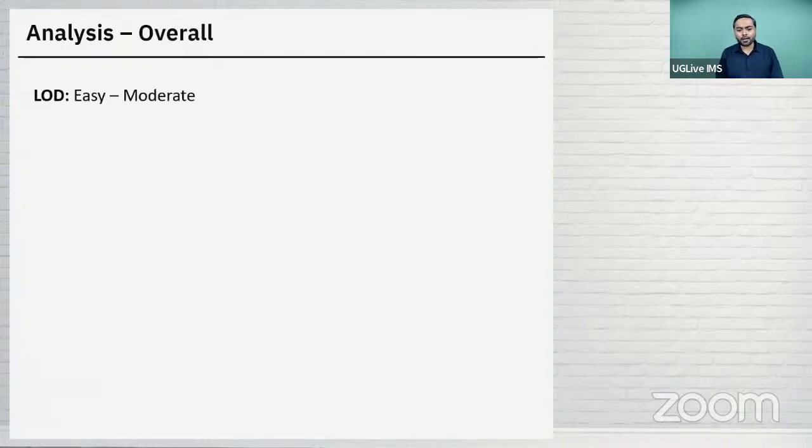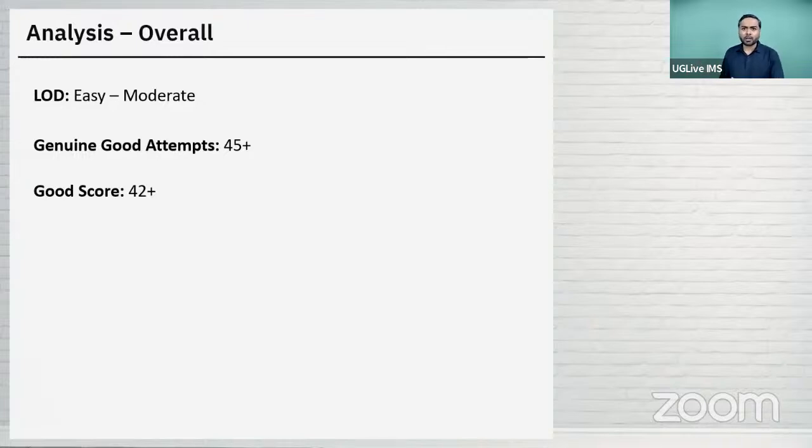Now, looking at the overall analysis, the level of difficulty of the paper was easy to moderate, slightly, I would say, one notch more difficult than last year's SET. Okay, and hence I am expecting the cutoff to slightly go down, not too much. Maybe 42 plus would be considered a good score here with an attempt of 45 plus. I mean, 45 plus genuine attempt we are talking about.